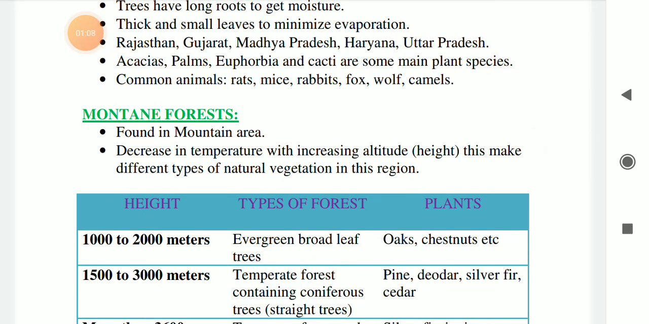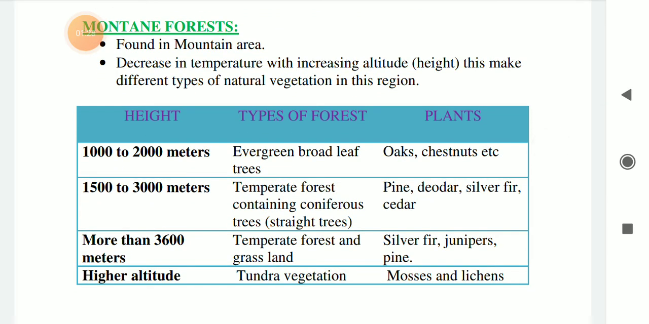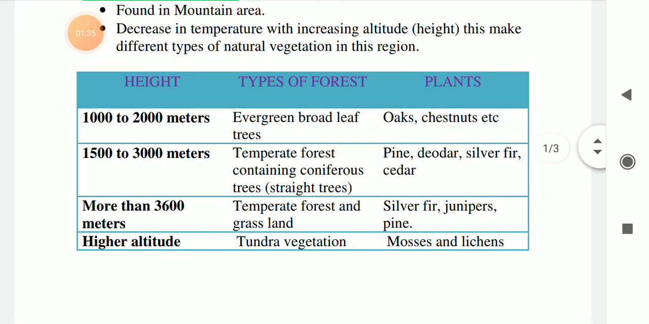Next category is montane forests, which are also known as mountain forests, and we can find these types of forest in the mountain region of India. With decrease in temperature with increasing altitude, altitude means height, this makes different types of natural vegetation in this region. Like in 1000 to 2000 meter region we can get evergreen broadleaf trees like oaks, chestnut etc. And at the height of 1500 to 3000 meter we can get temperate forest containing coniferous trees.